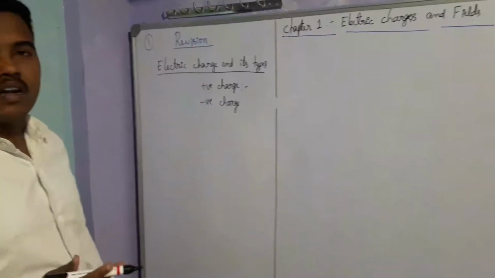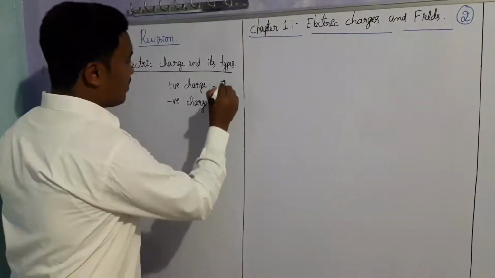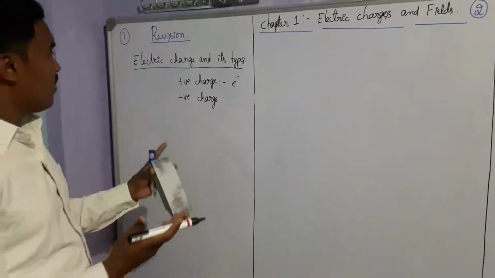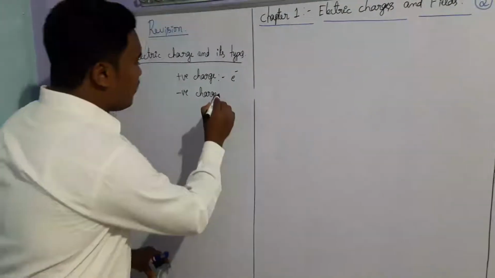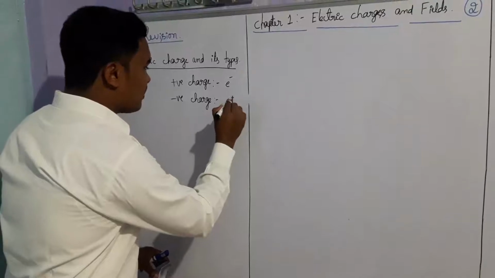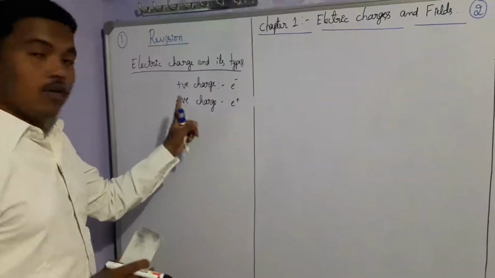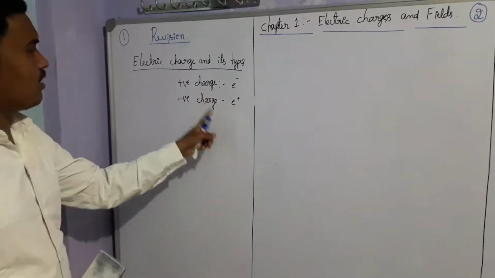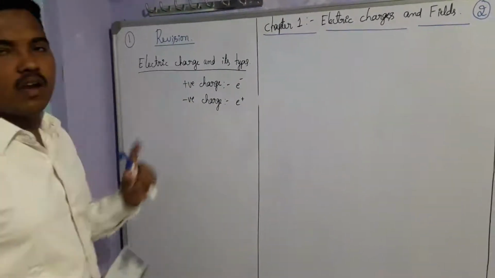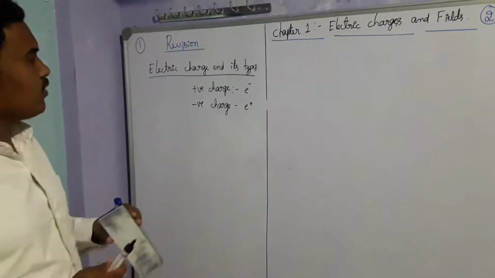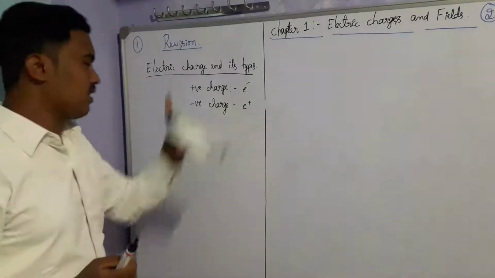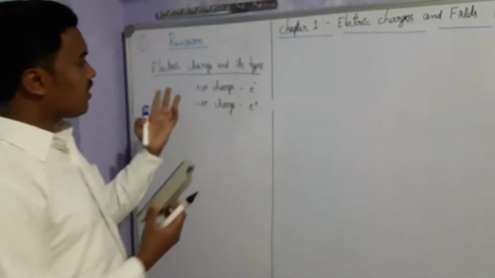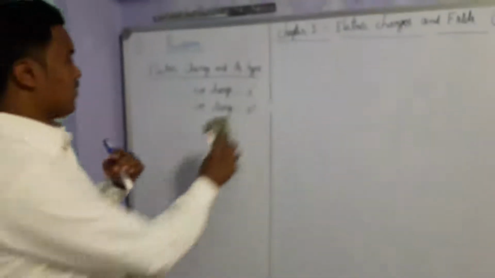Second one, negative charge. Positive charge is nothing but a deficiency of electrons. Negative charge: for any object, we say it has negative charge if that object contains excess of electrons. Means electrons have to be more in that object or in that system. And a positive charge is a deficiency of electrons. A material containing positive charge has some deficiency of electrons. A material containing negative charge has excess of electrons. These are the two types of electric charge.